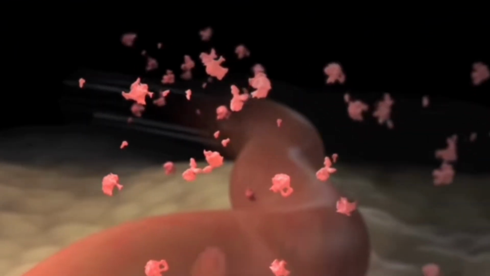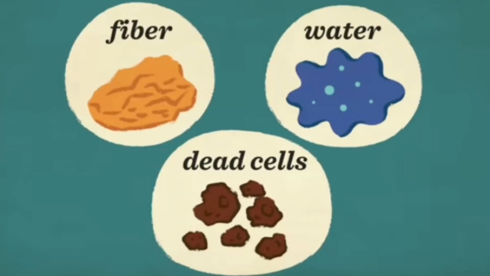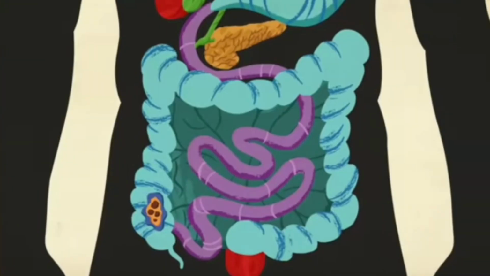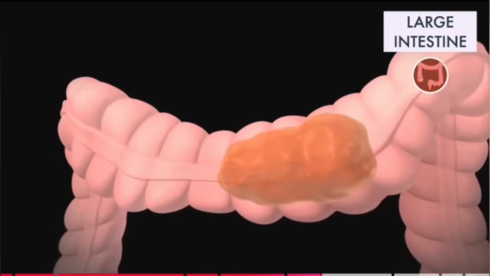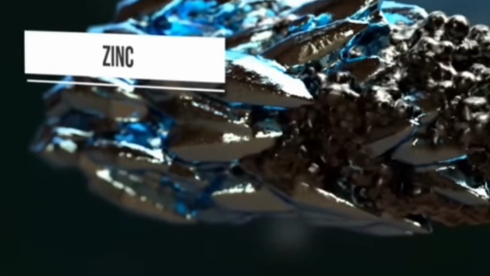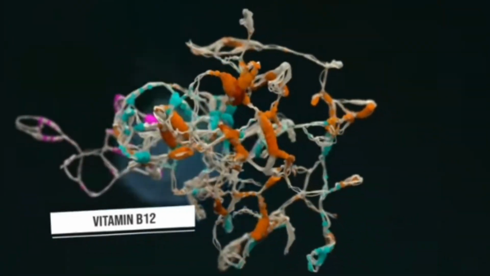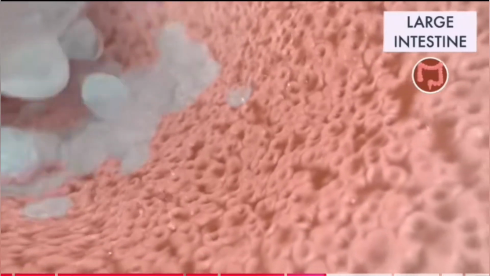The remaining undigested food particles enter the cecum and then pass through the colon. Inorganic salts, vitamins, and water are absorbed in the colon.